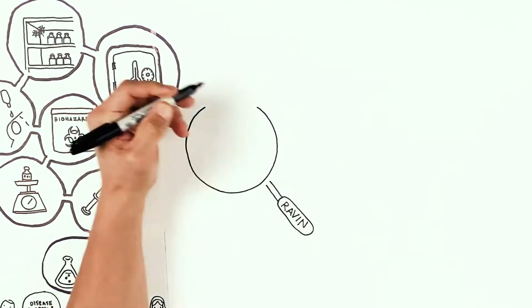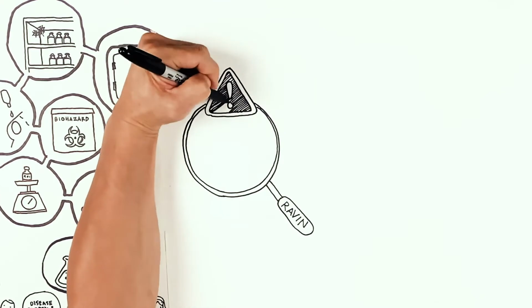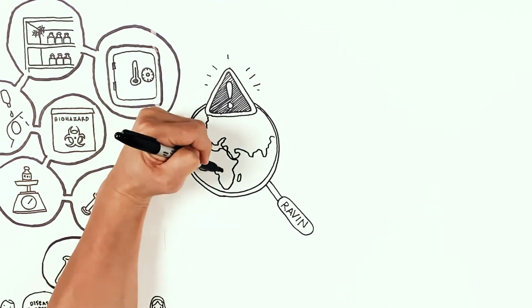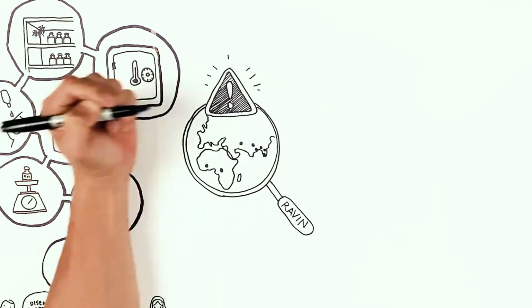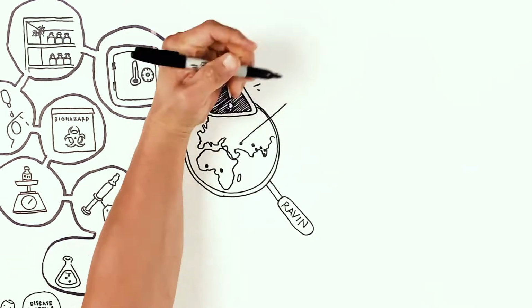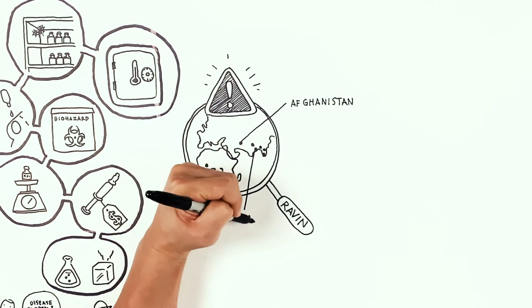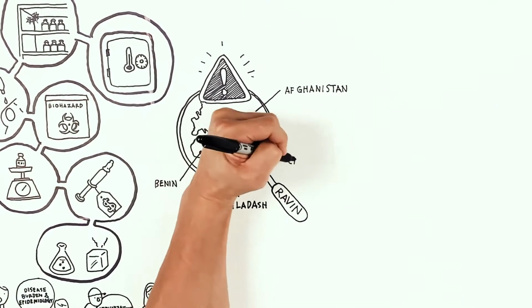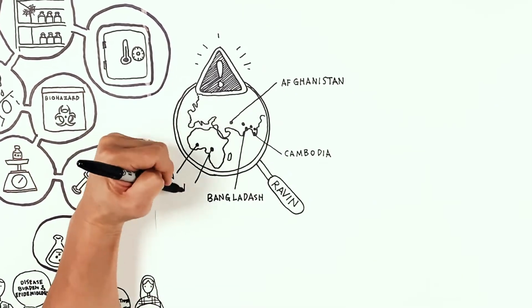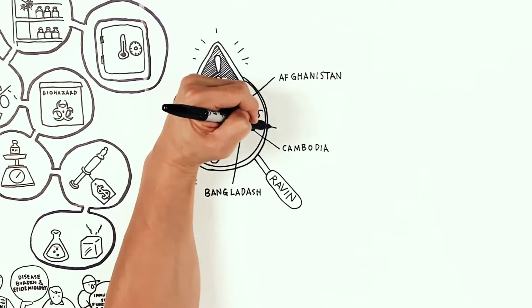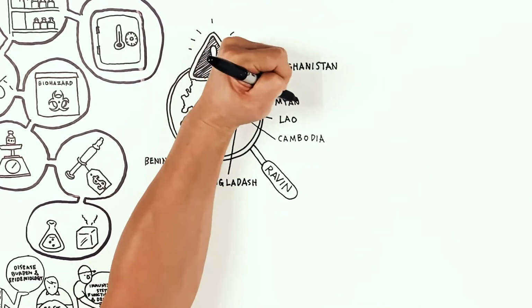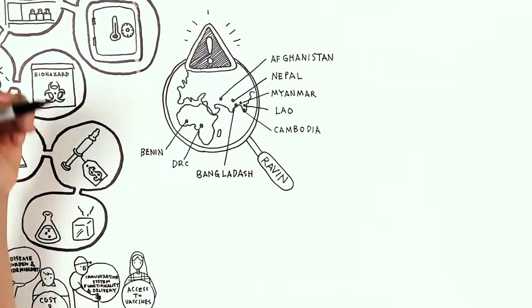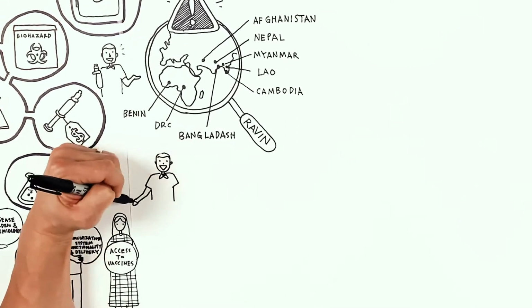RAVIN was created to increase focus on rotavirus vaccination with global and regional partners and provide support to 8 focus countries: Afghanistan, Bangladesh, Benin, Cambodia, Democratic Republic of the Congo, Laos PDR, Myanmar, and Nepal, with the rotavirus vaccine selection and introduction.